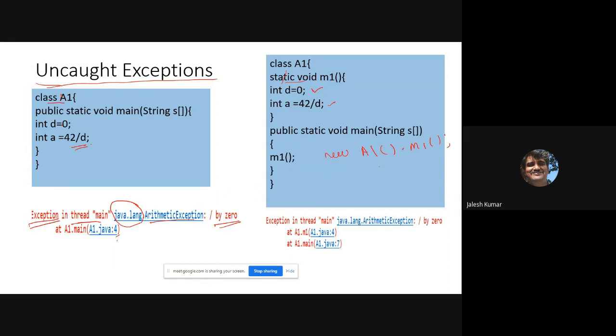That's why it is identifying a1.m1 at line number 4, 1, 2, 3, 4, and also in main, who is calling this method, for that also it throws the exception. It is at line number 7. Okay. Inside that block, there also it is throwing the exception. See how the exception is. Because of this divided by 0, normally the arithmetic operation, that's why it is telling that it is arithmetic exception.